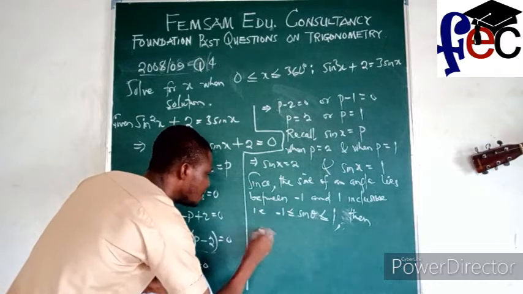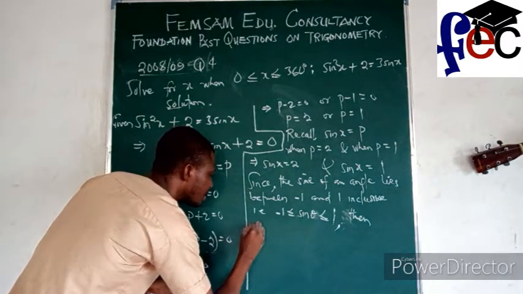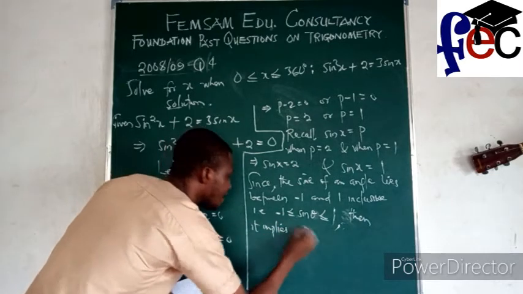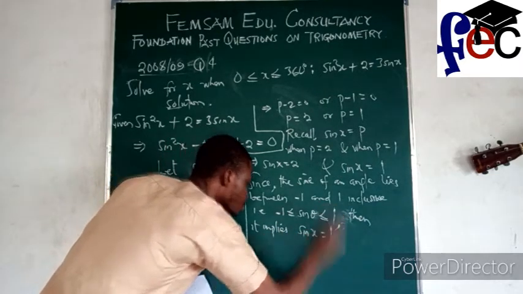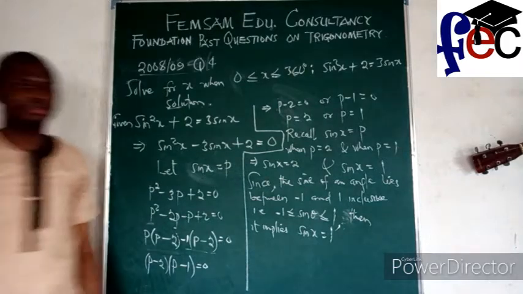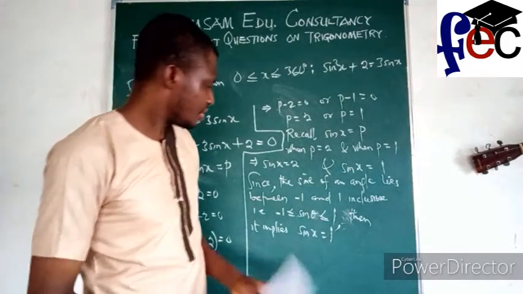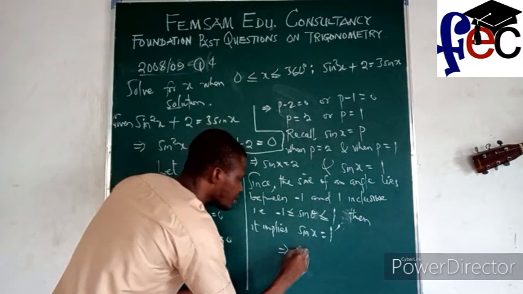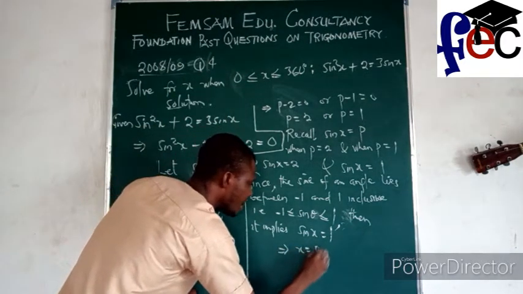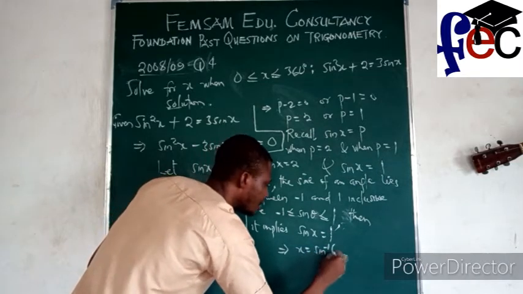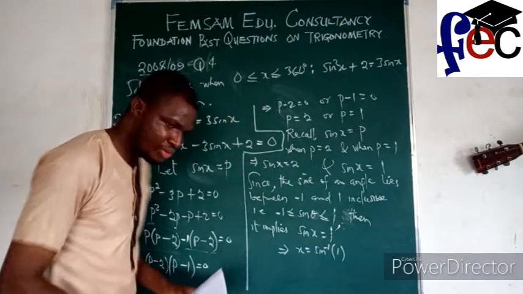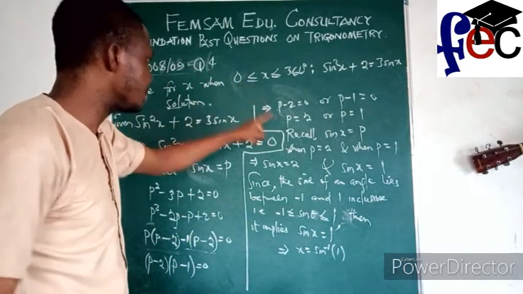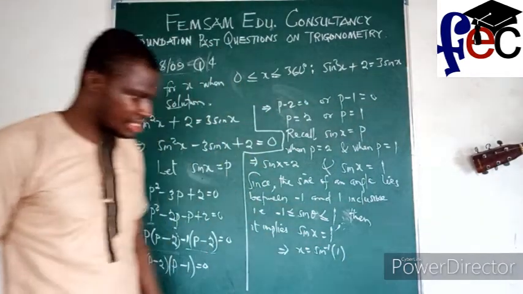Then it implies that sine x is equal to 1. Do you understand that now? So if sine x is equal to 1, this implies that x is equal to sine inverse or arcsine of 1. And don't forget that x lies between 0 degrees and 360 degrees.